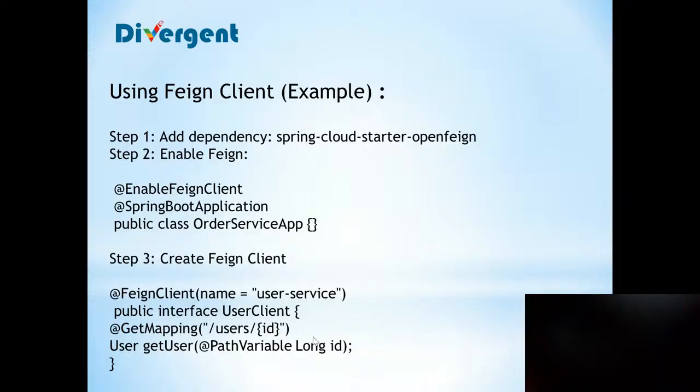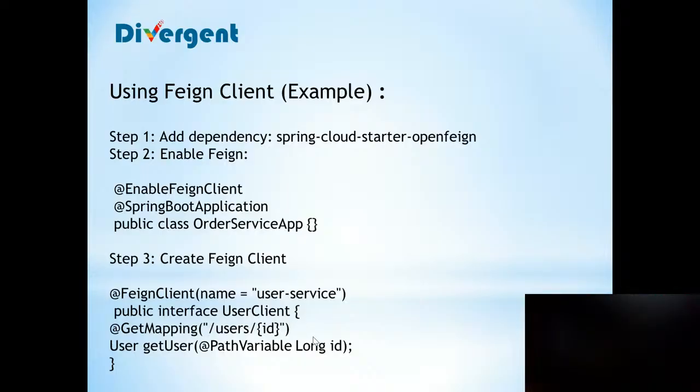So now we are communicating between two services, the order service and the user service. Inside the order service, we are calling our user service. For that, firstly we need to add the dependency, Spring Cloud Starter OpenFeign. After that, our second step is to enable Feign clients in our main order service class.